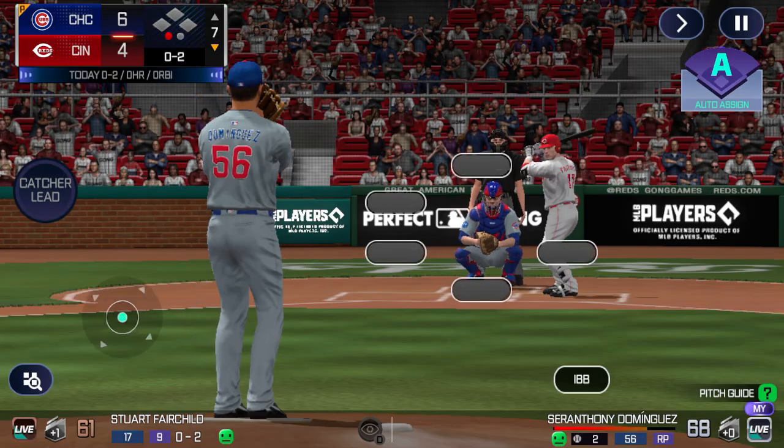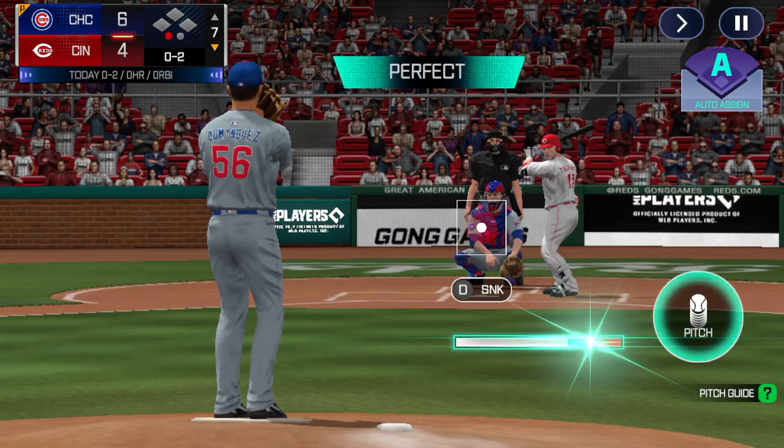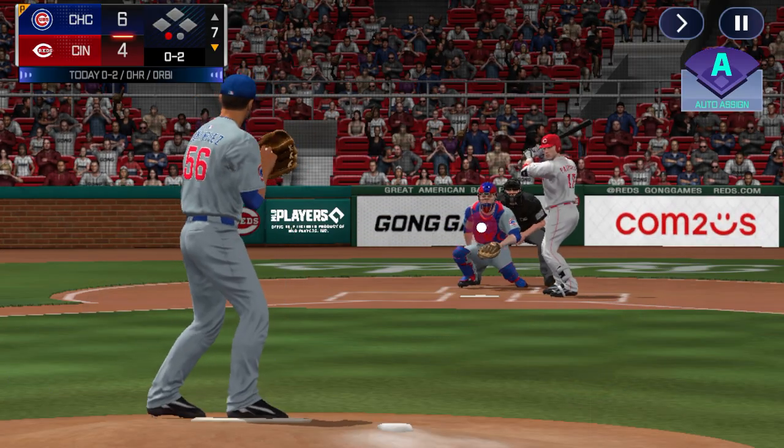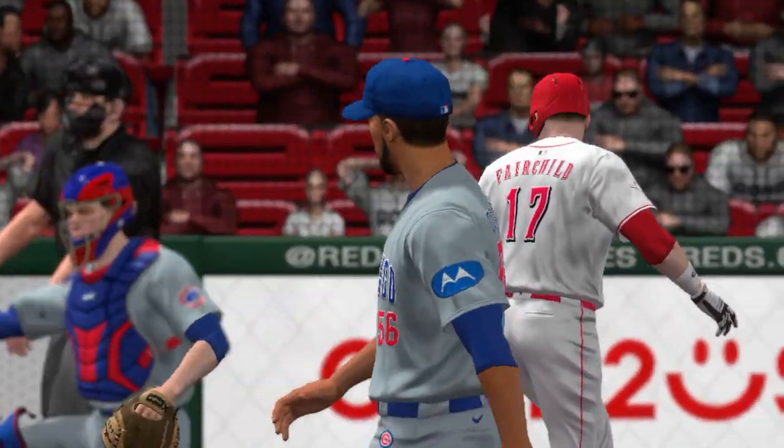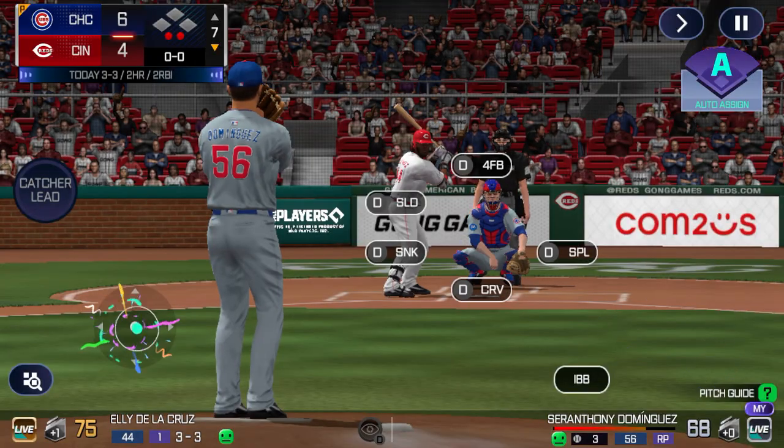Swung out and missed. Strike. Swing and a miss. That was it. The pitcher is throwing the ball. Nothing but air. Strikeout. 2 outs.